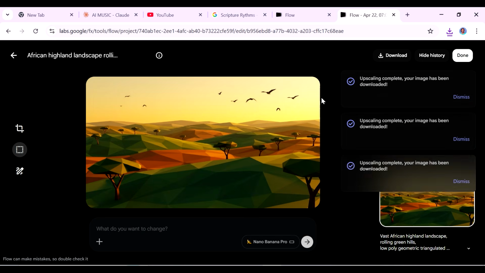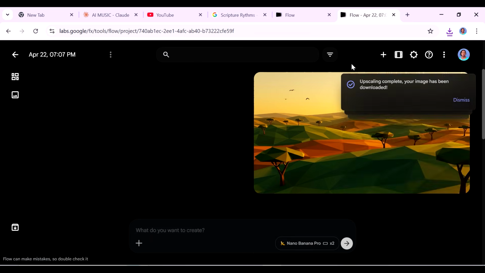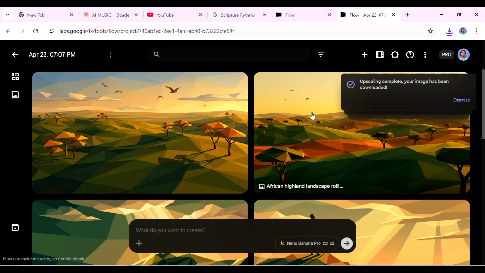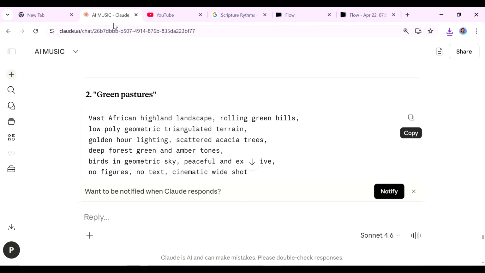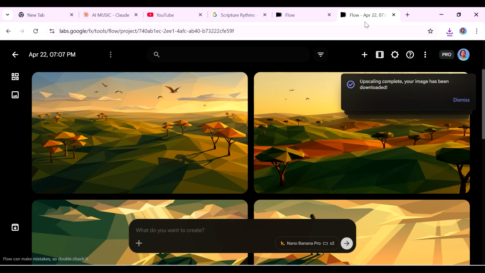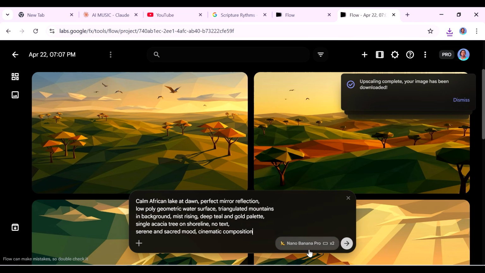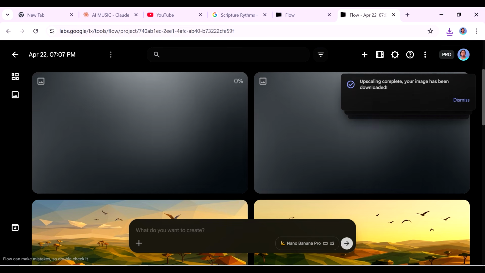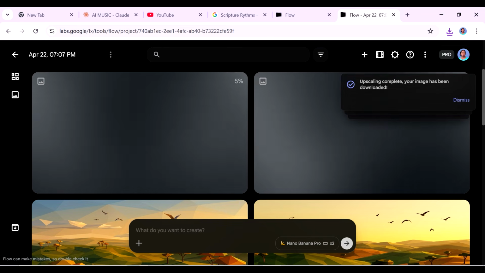Now for this next one, I created it using several images. So this one is for Psalms 23, and I asked for Claude to give me the prompts to create all the different images. You can see the prompts here. So I copied all of those prompts one at a time, and I created the images using Google Flow again, because it allows you to create like these free images.